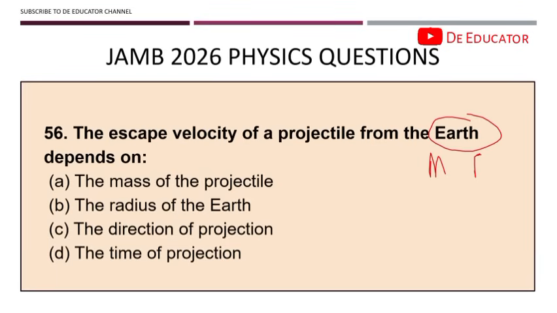That's the object that is escaping, or the object that is experiencing the projectile. It has nothing to do with it. It is the earth's mass and then the radius. So if you look at this, you see that the correct answer is option B, because it has nothing to do with the mass of the projectile. Right? I said that.